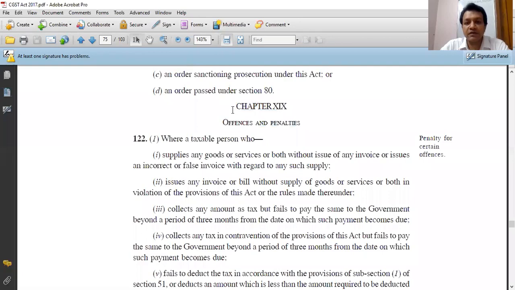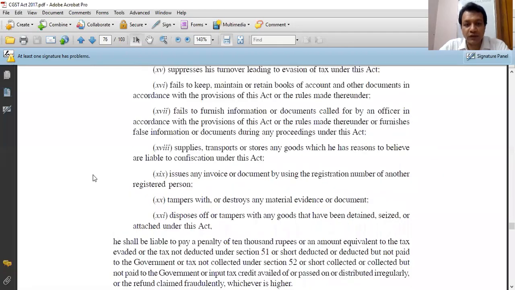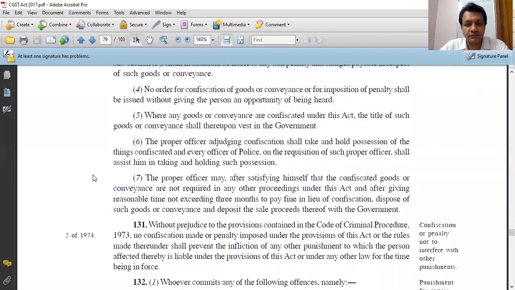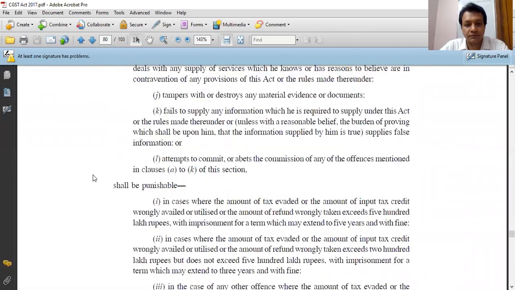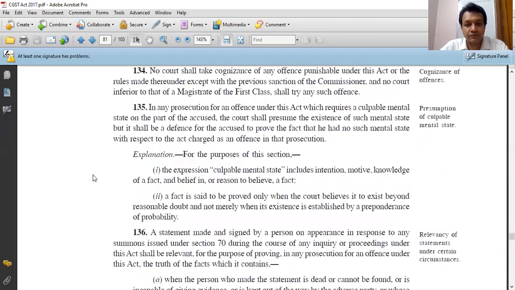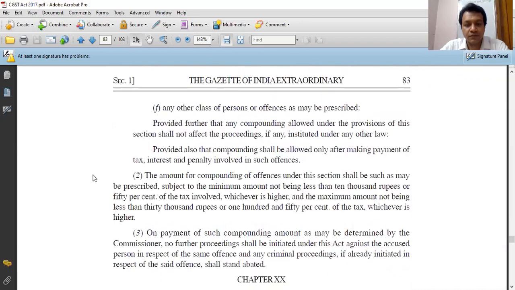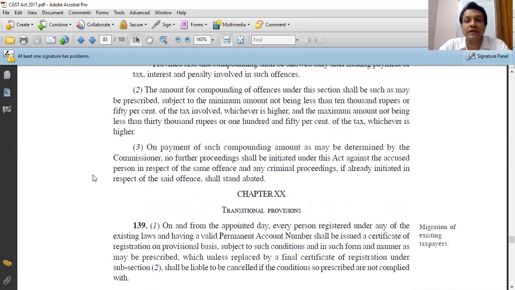Okay, so this is chapter 19 of the CGST Act, and the heading is offences and penalty. It's also a lengthy chapter. It starts from section 122 and it goes on till 138, but all the sections are not in our course. So let me discuss with you some relevant sections only.